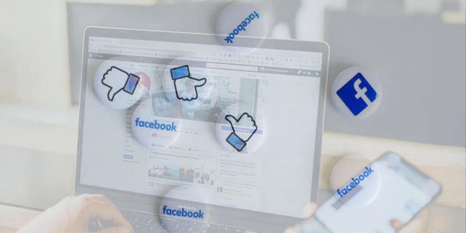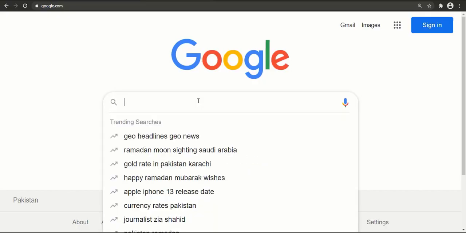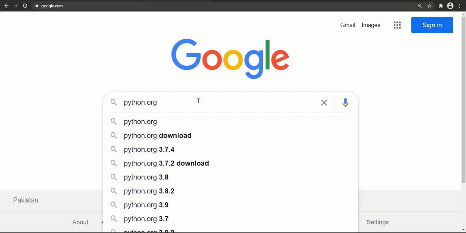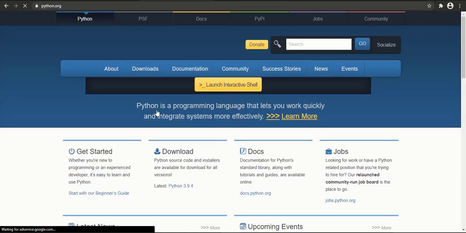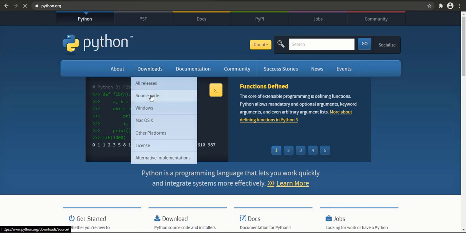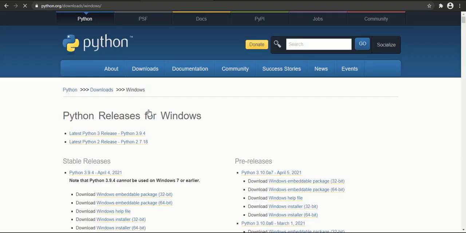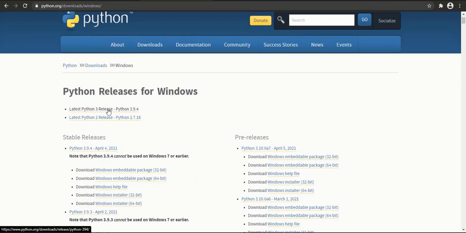Now let's open your browser, download the latest version of Python and install it, and also download and install a text editor. So open your browser and type python.org in Google. When you click the first link, it shows Welcome to python.org. Click it and go to Downloads, and here are most of the platforms. According to your platform, you can download the Python setup. I have Windows, so I will download according to my system. Click Windows, and here the first link is the latest Python version, 3.9.4. I am clicking on it and downloading it.